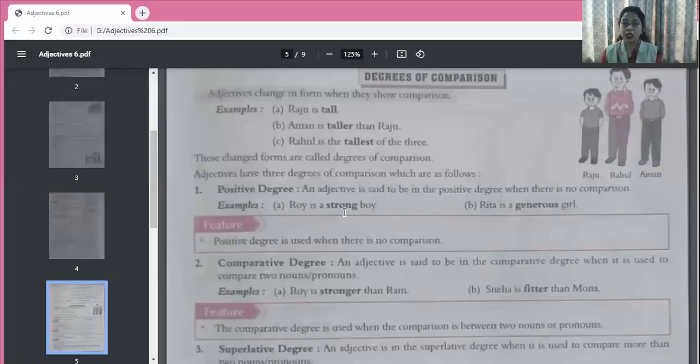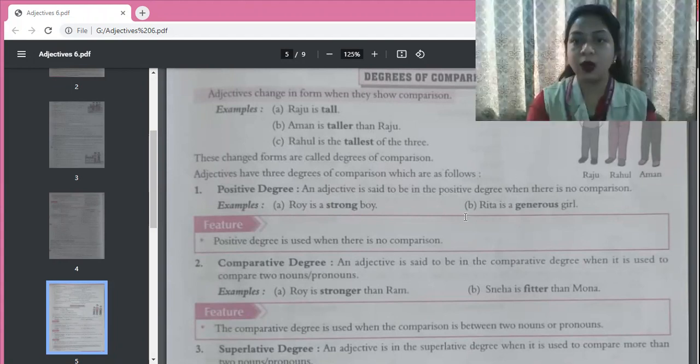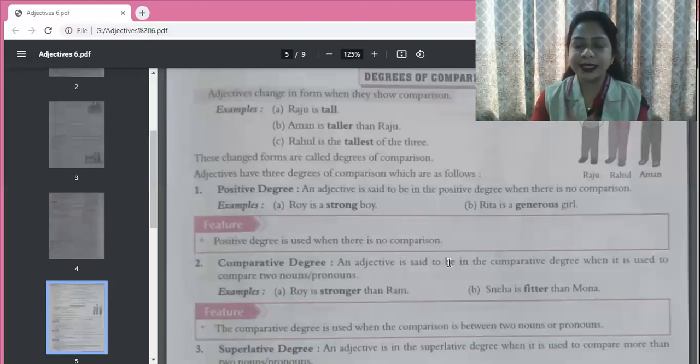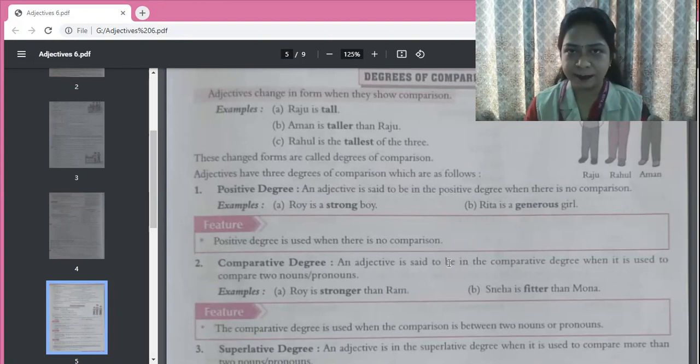Yeah. So, degrees of comparison. Okay? So, what are degrees of comparison? Children, let us first understand the word comparison. You all know what comparison is, and comparison is actually not very good because sometimes it hurts us, but sometimes it motivates us also. See, comparison can be between two things or more than two things.